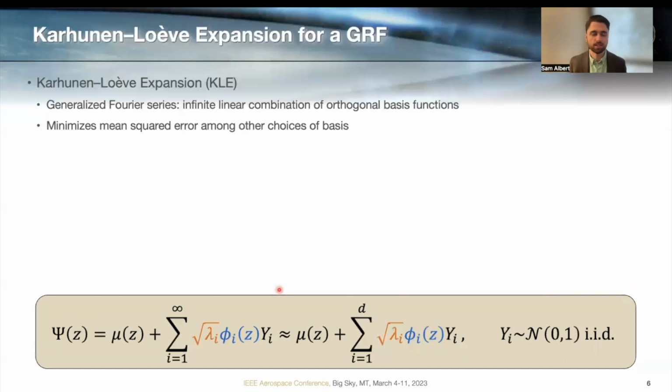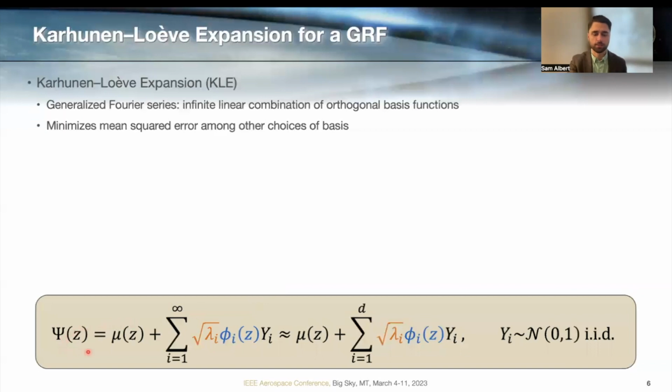So a solution comes to us in the form of a Karhunen-Loève expansion. This allows us to approximate a Gaussian random field in an optimal way. It's essentially a Fourier series expansion in that it is an infinite linear combination of orthogonal basis functions. And in particular, it's the choice of basis functions that minimizes the mean square error.